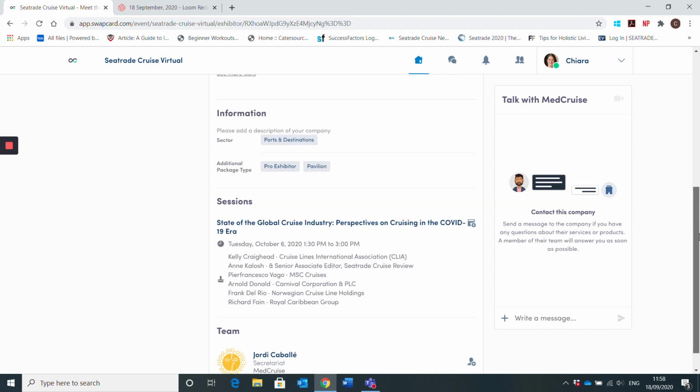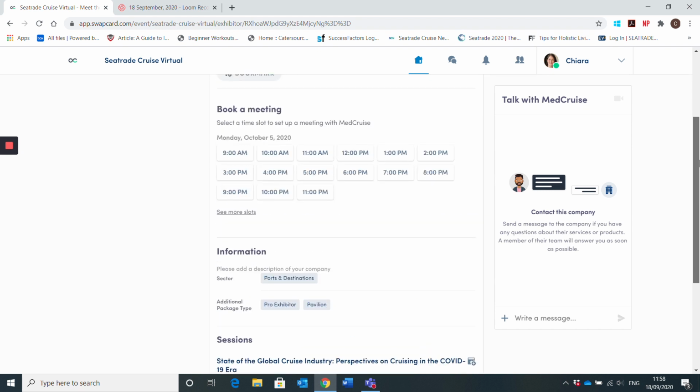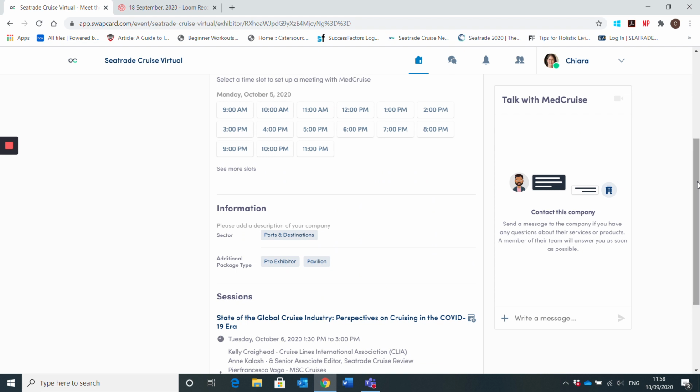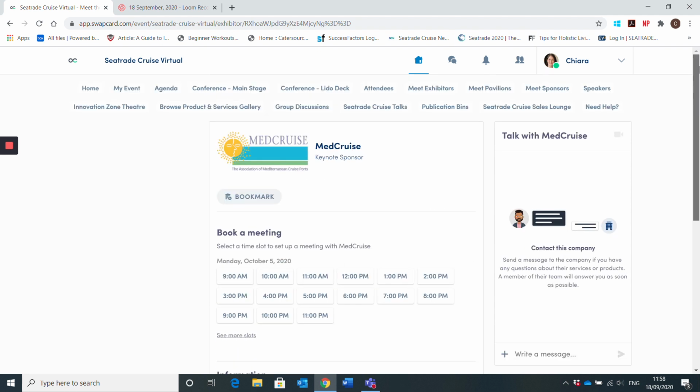Here they haven't fully set everything up, but once they do, in the information tab you'll be able to click in there and see the different members of MedCruise that are actually exhibiting at the event. You can either click directly onto one of their members and go and speak to them, or you can communicate directly with MedCruise.